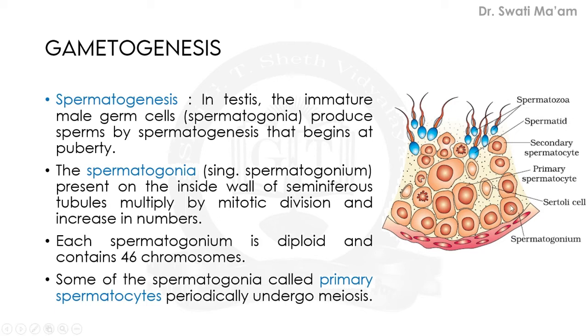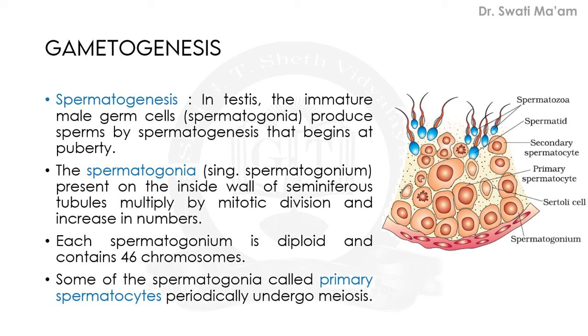So this is spermatogonia, and which type of process is going on here? Mitosis. Each spermatogonium is diploid and contains 46 chromosomes. If 46 chromosomes are present, it is also known as 23 pairs. So this condition is known as the diploid condition. Pairing of chromosomes is present, which is the diploid condition.